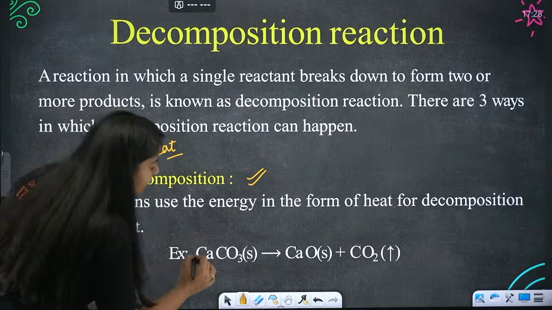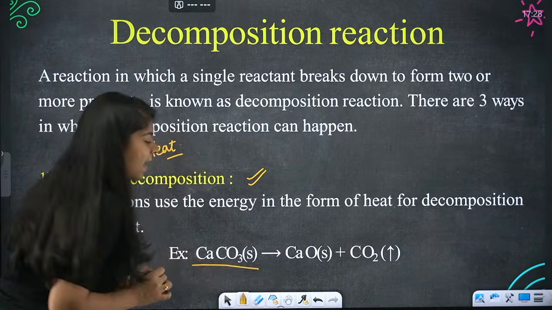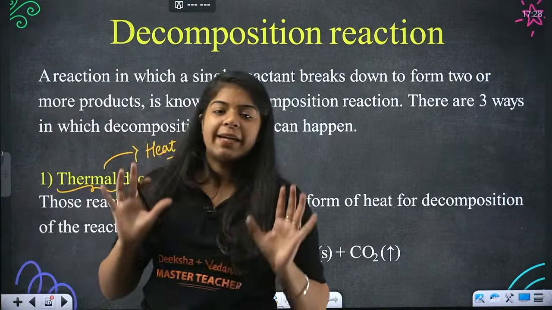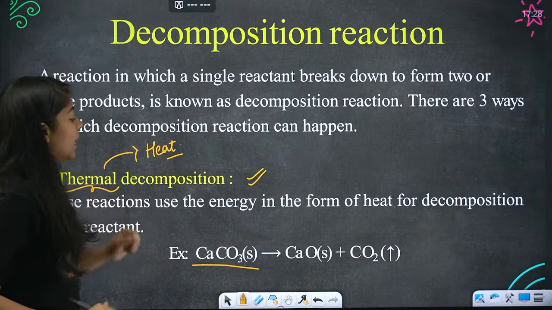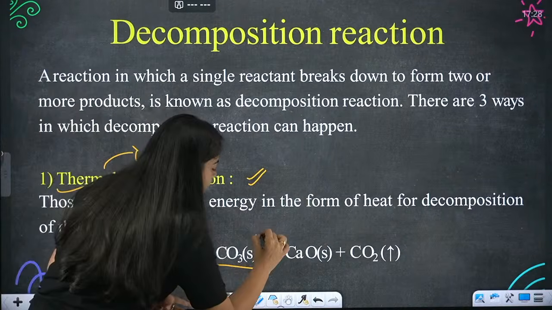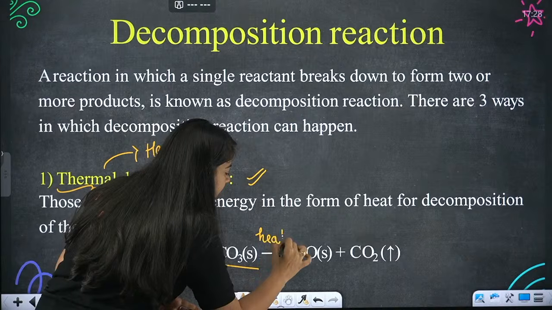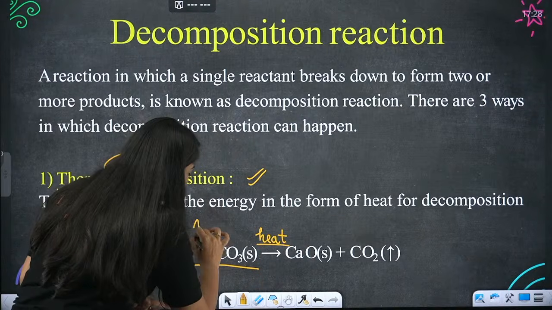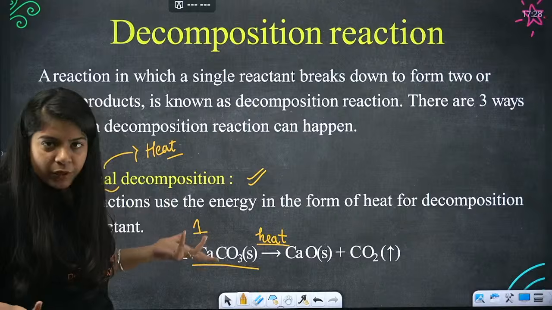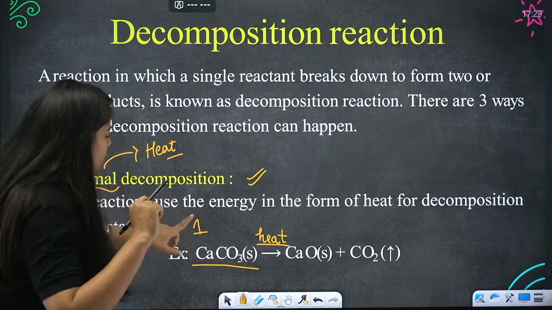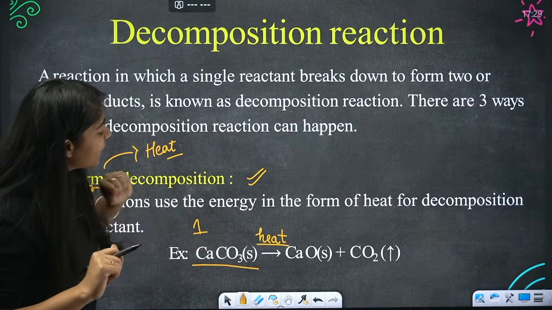So beta, we have CaCO3, calcium carbonate, right? Whenever you heat calcium carbonate, now see, this is only one reactant, there is no plus sign with it, nothing is added. So only one reactant is there.